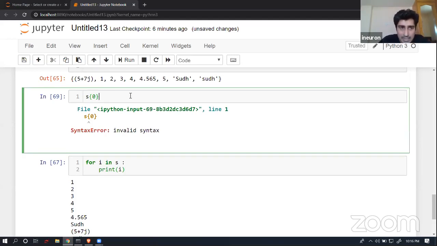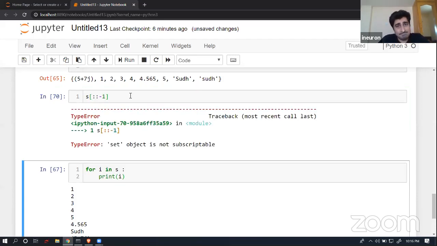Now, let's try to understand whether I will be able to do some slicing or not. I think you already know the answer. Yes, we already knew the answer, because I was trying to access the data from the 0th index. I was not able to do that. So if I'm trying to do a slicing operation, for sure I will not be able to do that operation. But if I wanted to access the data one by one out of a set, yes, I can do that.